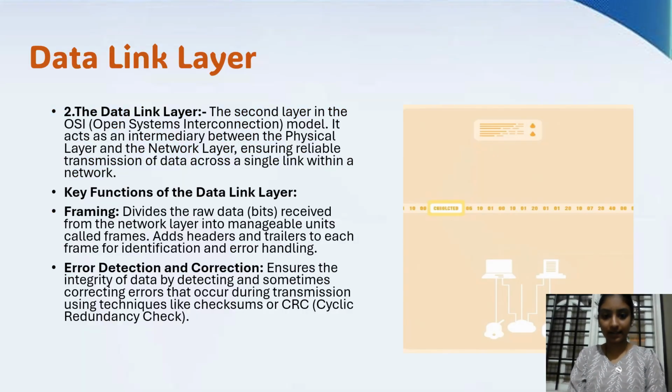The second layer is the data link layer. Data link layer is the second layer in the OSI model. It acts as an intermediary between the physical layer and the network layer. Key functions are framing and error detection and correction. Framing divides the raw data received from the network layer. Error detection and correction ensures the integrity of data by detecting and sometimes correcting errors that occur during transmission, using techniques like checksums and CRC, cyclic redundancy check.